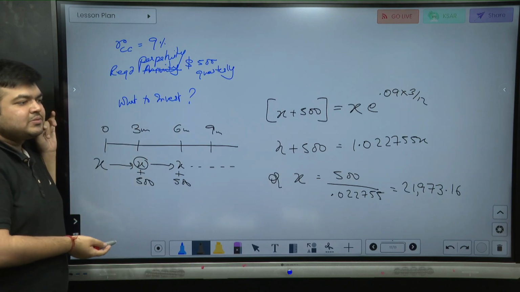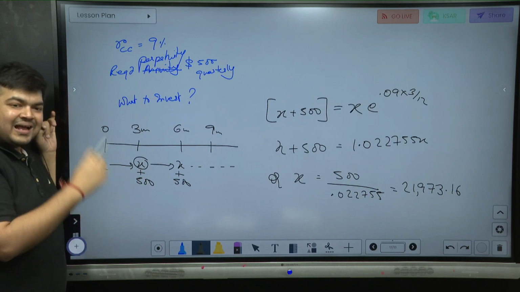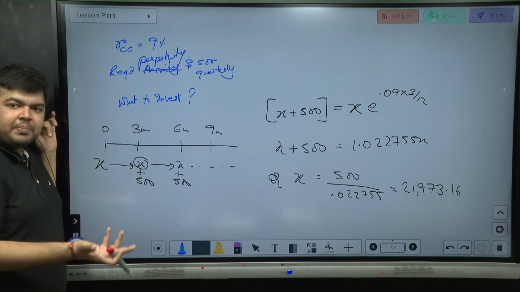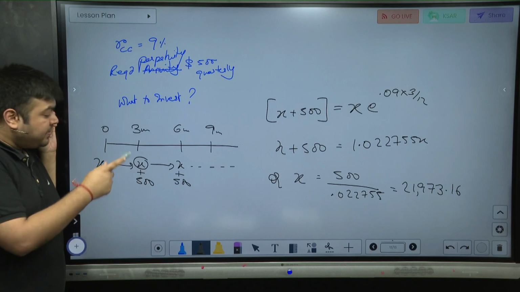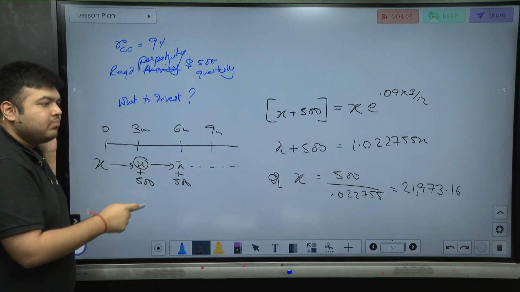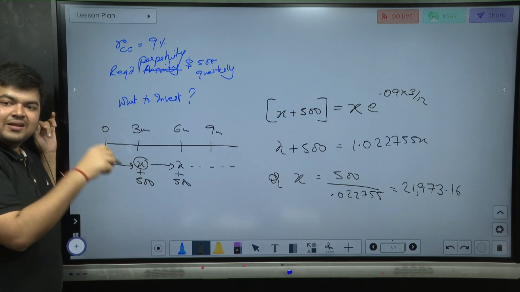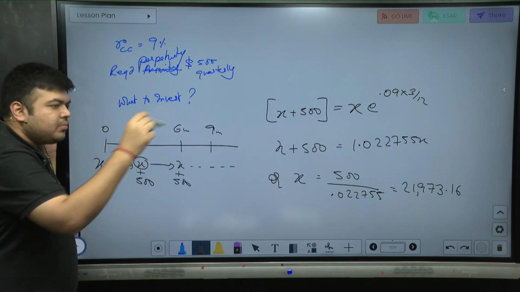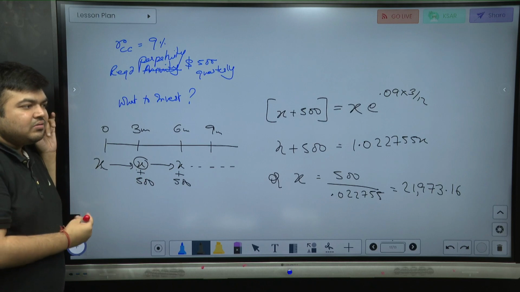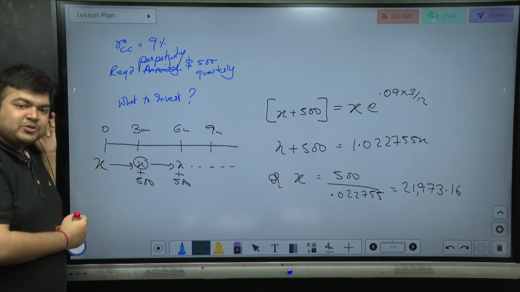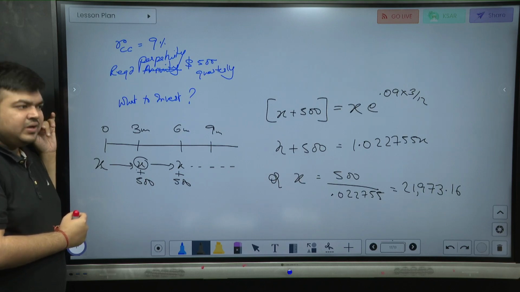It's again going to become X plus 500. That's exactly the logic behind the derivation of the perpetuity formula. Your principal becomes the same. So this interest has to be 500 because I'm going to take out the entire interest, and the principal is going to remain constant because the interest is not getting reinvested. It's a perpetuity. Tell me, clear? Easy question.